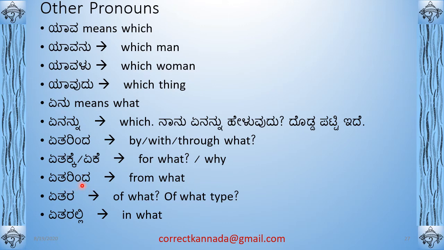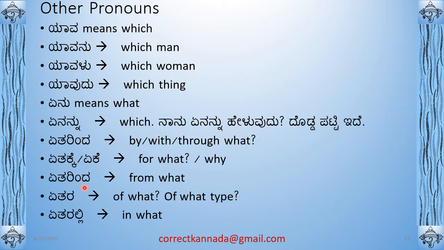So it's from what is basically what it is. Etara is of what type. So this etara, tara means type. When you say etara, means of what type. So etaralli is in what. So this is alli, the saptami vibhakti. So in what. So these are all things to remember.